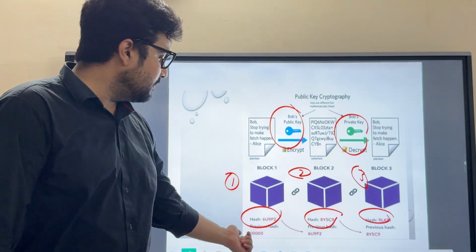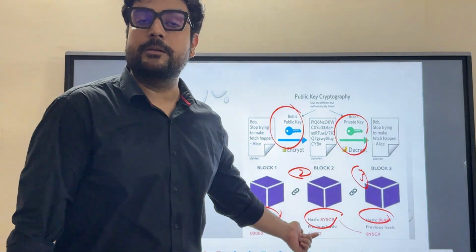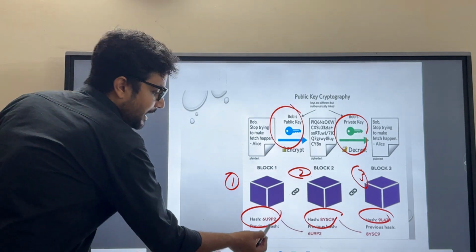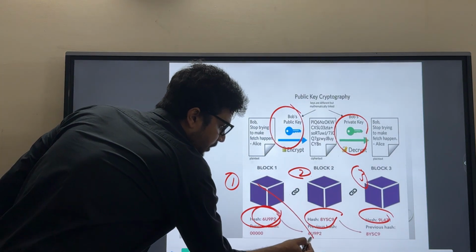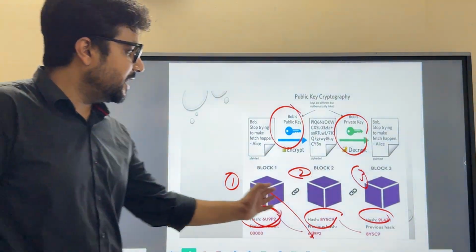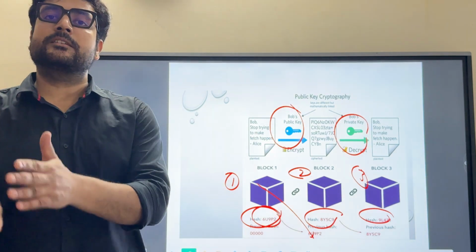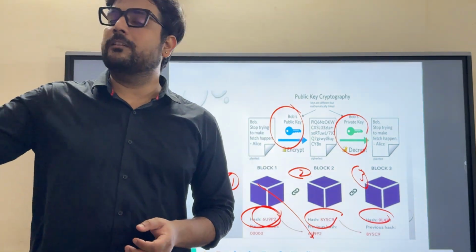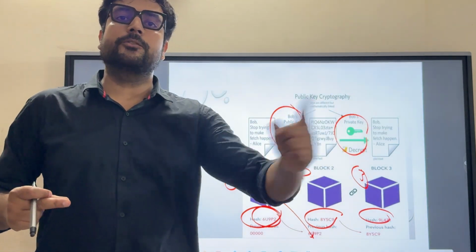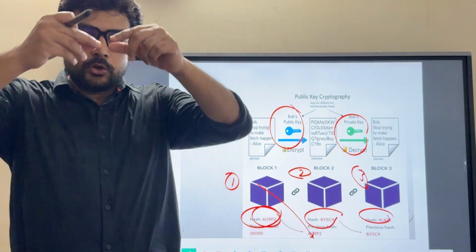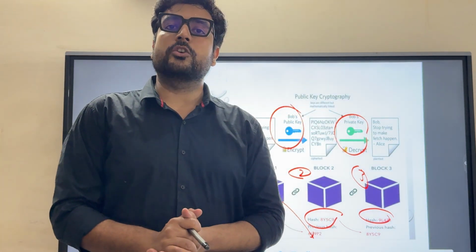And hash number, along with that there would be a previous hash, and the previous hash would be the hash of the previous block or the currency, and thus a chain has been created which is known as blockchain. Blockchain means the previous information would be connected with further information to create a chain, which is known as blockchain.